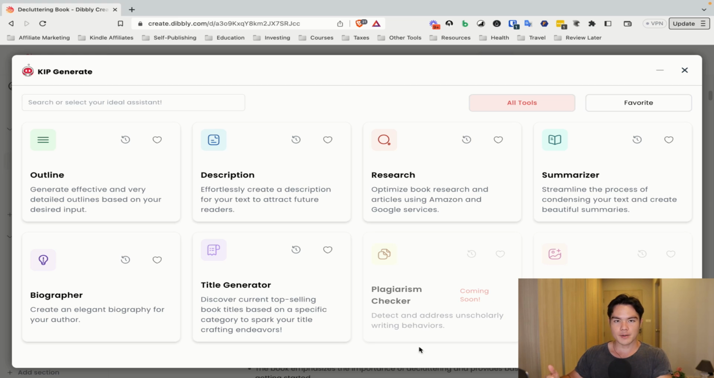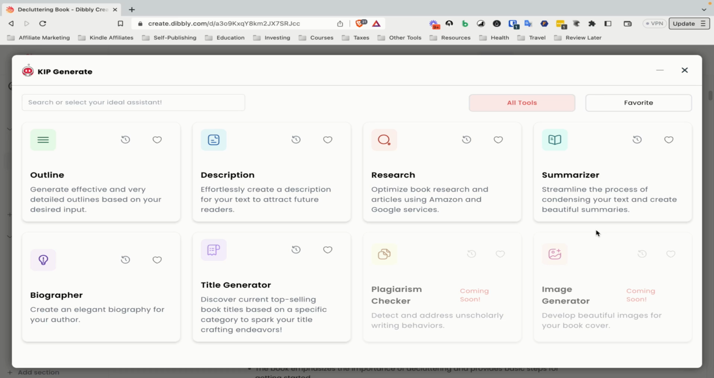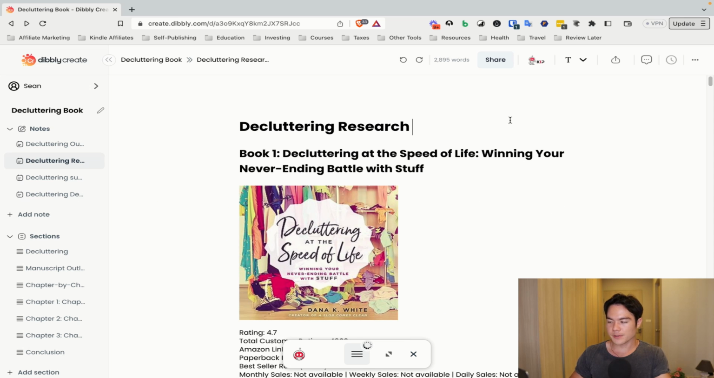Now, the big one that's coming up in the future is the plagiarism checker. So if you can check for plagiarism right here, then it'll replace all the plagiarism checkers online, which are always around $10 a month. So you essentially save $10 a month. And the image generator, which is going to replace Midjourney. So that's also $10 a month minimum, right? So once these 2 come out, then the value of Dibbly Create definitely increases. But once again, for now, the most useful ones are the outline, description, and the research one. Now, on top of all this, they also have the feature to format the book right here. So you don't have to use other tools or software to format it.